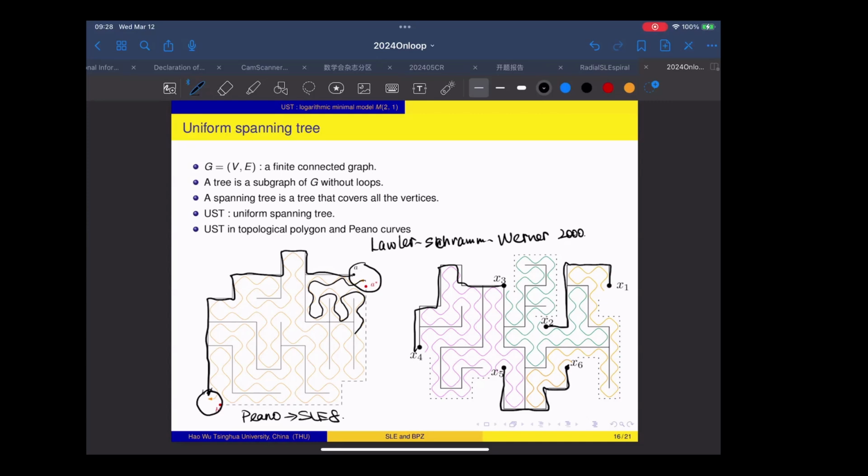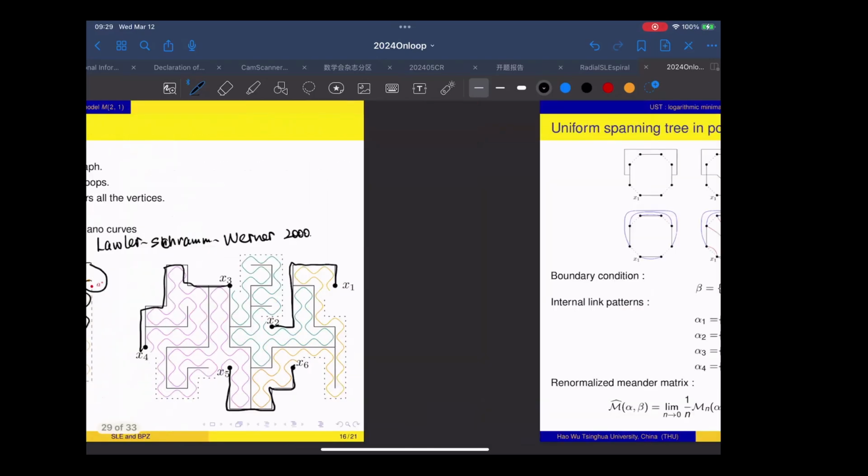After we fix this boundary condition, we just sample the uniform spanning tree according to the probability measure. And then we draw the Peano curve between the tree and the dual tree. This configuration will result in a link pattern between the 6 points. So the Peano curve will form a link pattern between the 6 marked points.